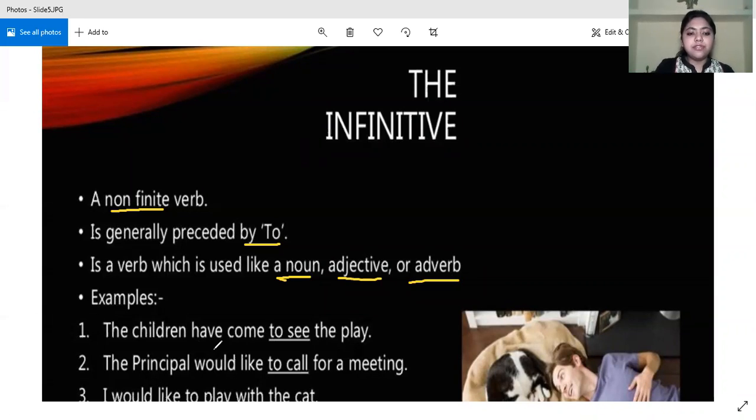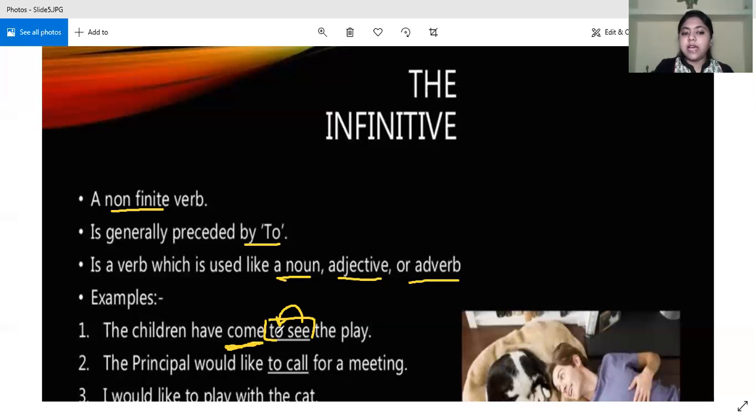The children have come to see the play. Now the children have come for what? To see the play. Here, to see. The word see is a verb, but when it is preceded by to, then it becomes an adverb, because it is qualifying the other verb, that is come.